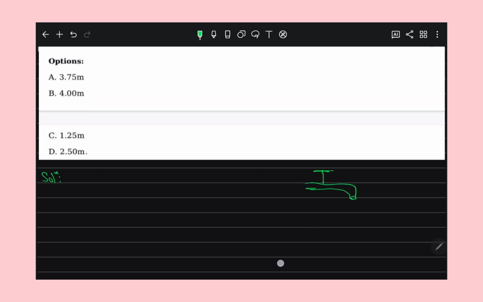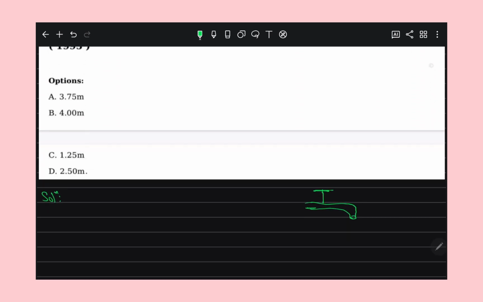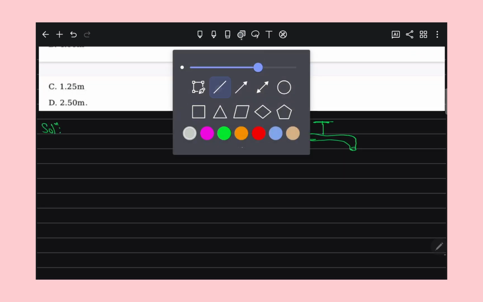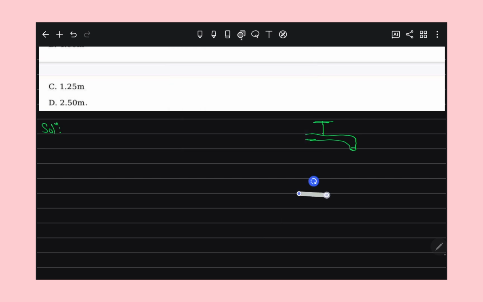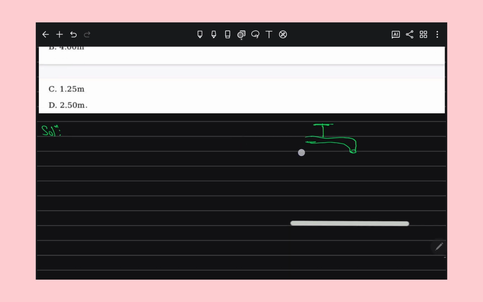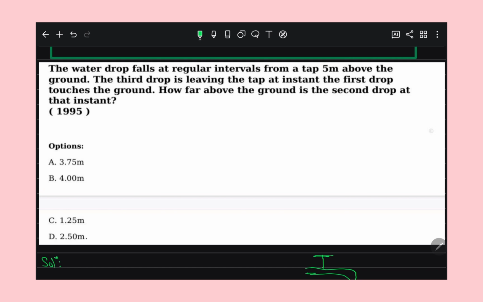From this tap, water is falling at a regular interval of time, and this is at a height of 5 meter above the ground.